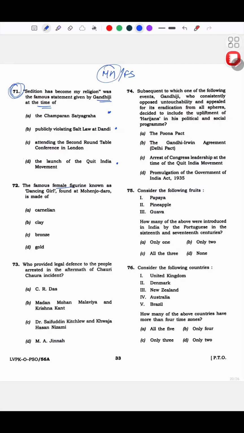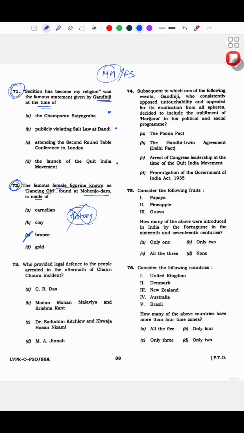The famous female figure known as the dancing girl of Mohenjo-daro, made of what? Bronze. See, I don't expect UPSC to ask such basic questions again, but they did. And yeah, this is an obvious answer. Anyone who's preparing for UPSC and who studied history, not just history for UPSC but in general also, will be able to mark this answer.